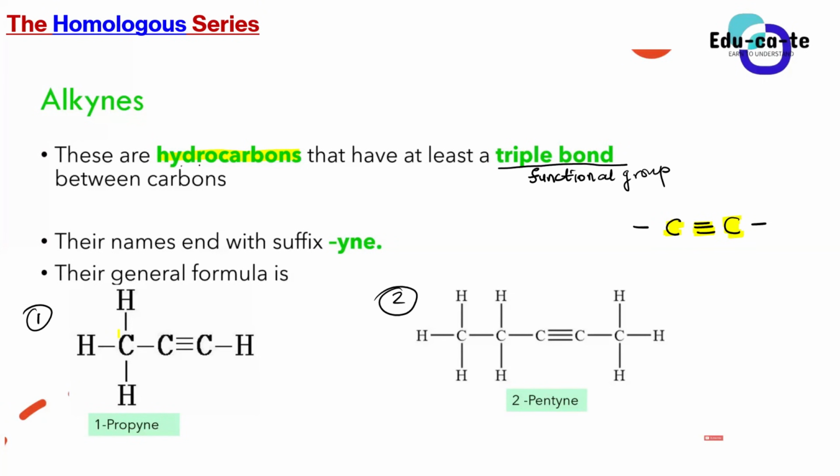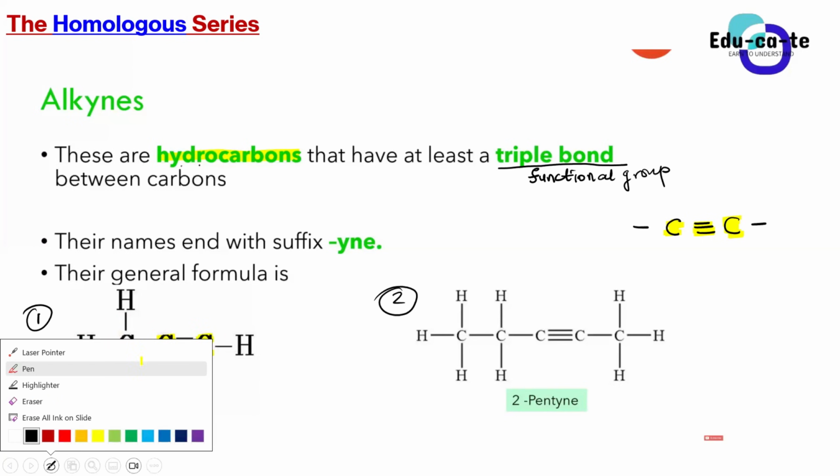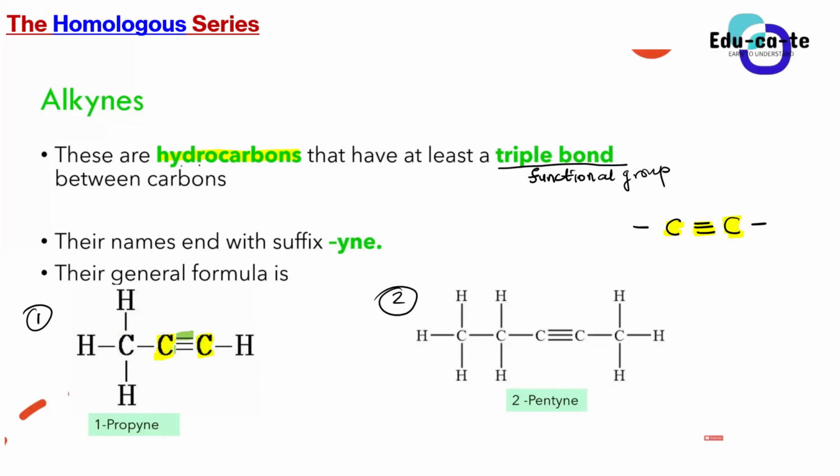Between the carbon atoms, between these two carbons, carbon number 1 and 2. We are still going to learn how to count carbons correctly. Do you count from left to right or from right to left? For now, just know that whenever we have two carbon atoms separated by three lines, it shows that we have a triple bond between them, so it qualifies as an alkyne.